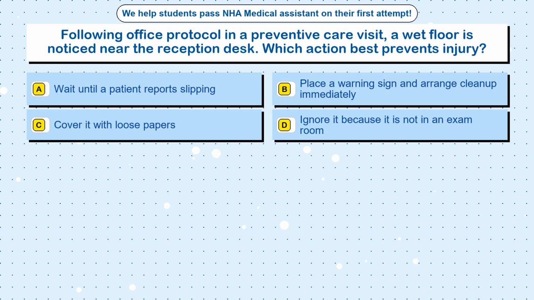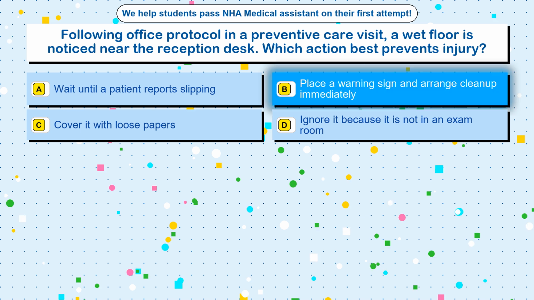Question 93. Following office protocol in a preventive care visit, a wet floor is noticed near the reception desk. Which action best prevents injury? Option A. Wait until a patient reports slipping. Option B. Place a warning sign and arrange cleanup immediately. Option C. Cover it with loose papers. Option D. Ignore it because it is not in an exam room. The correct answer is option B. Place a warning sign and arrange cleanup immediately.